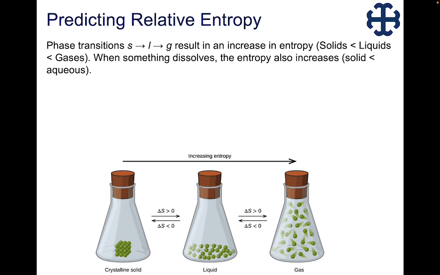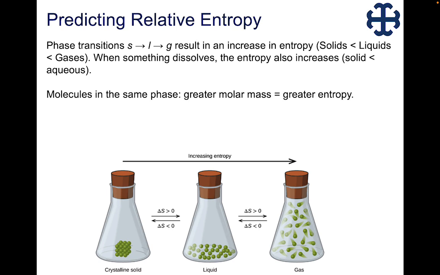is that different phases will have different amounts of entropy. So solids will have less entropy than liquids, which will have less entropy than gases, which all relates back to the number of microstates that they have. So in a solid, we have basically no translation or rotation, we only have vibrational motion, so we have very little entropy in solids. Liquids are intermediate, and gases, of course, have a lot of entropy relative to the other two.